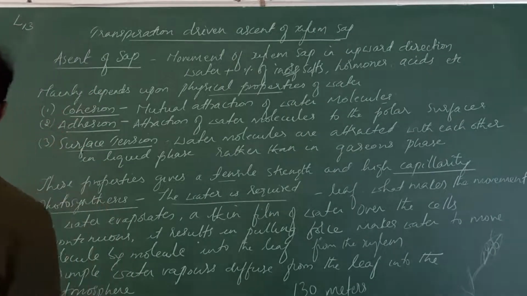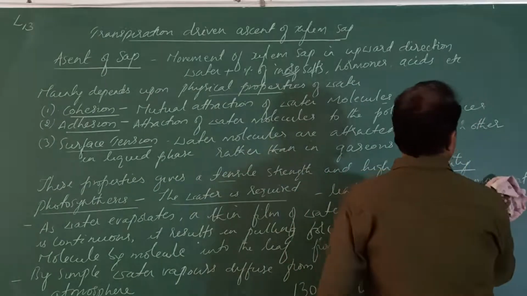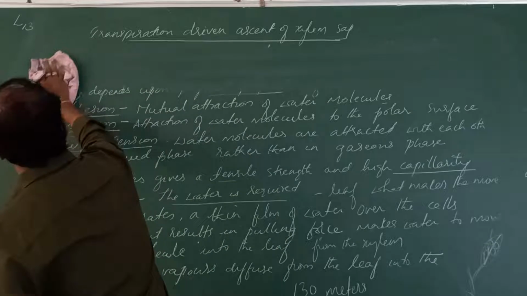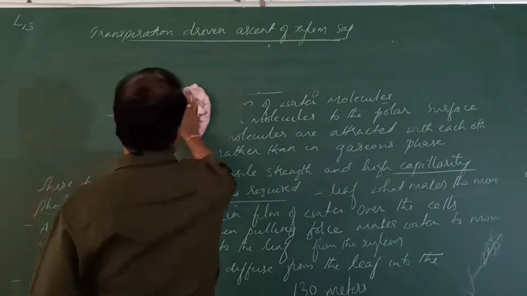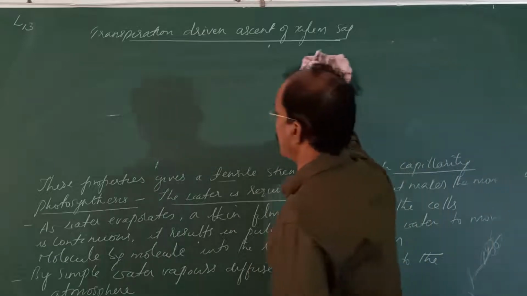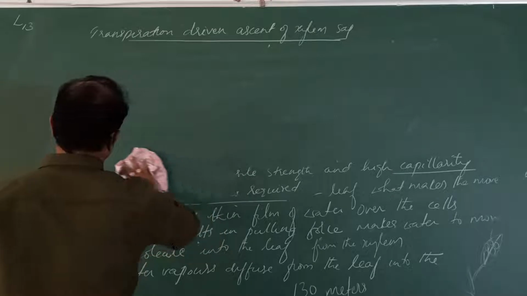So there is one diagram to explain this. I will draw it to explain how the water evaporates from the leaf mesophyll into the atmosphere and how the water is drawn from the xylem into the leaf.